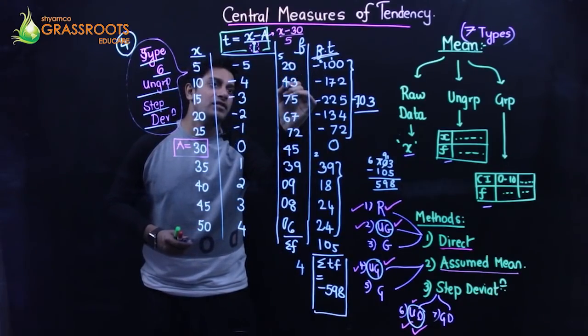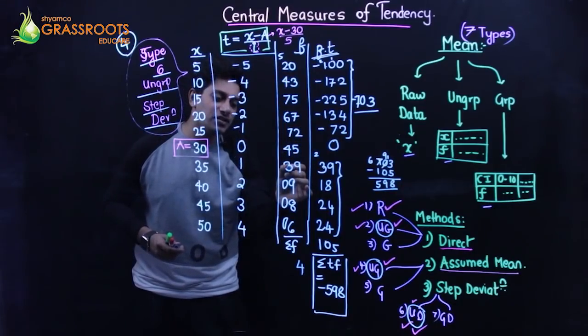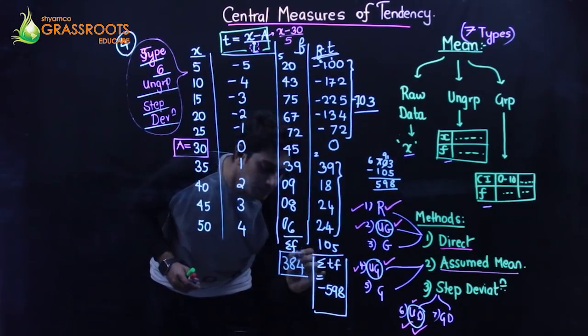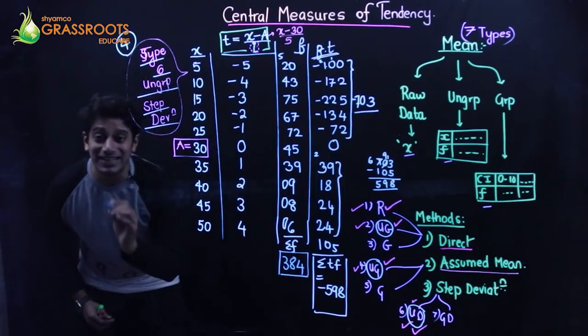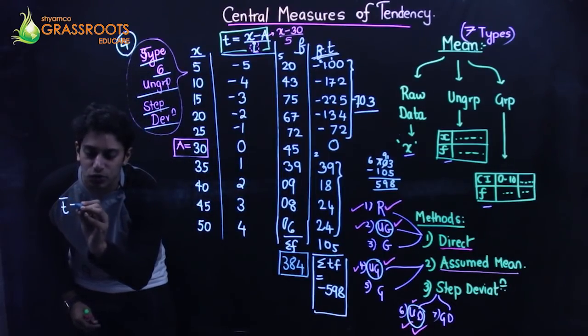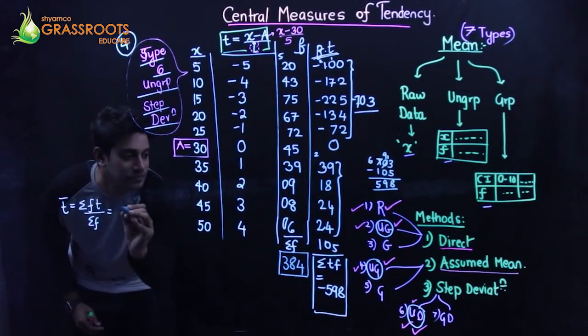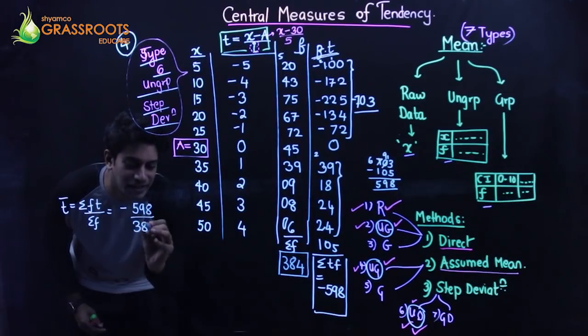So 7 and 4, 11, 18, 24, 31, 35, 36, 37, 38, 384. Fine. So if you divide this, you get T bar as your answer. So T bar is summation of FT upon summation F, minus 598 upon 384.